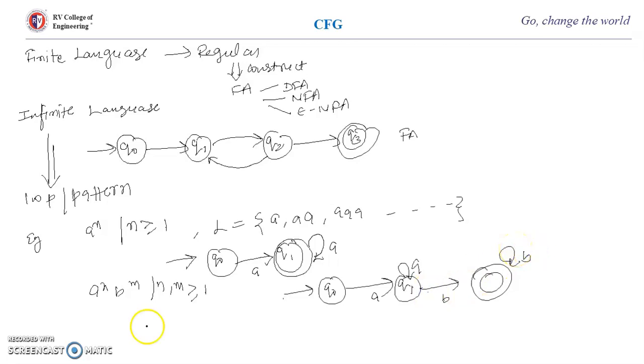So the minimum length string for this will be ab. The meaning is any number of a and any number of b. Here also, since it is infinite but the machine is not remembering anything, because n and m are independent of each other. So any number of a and any number of b, right?